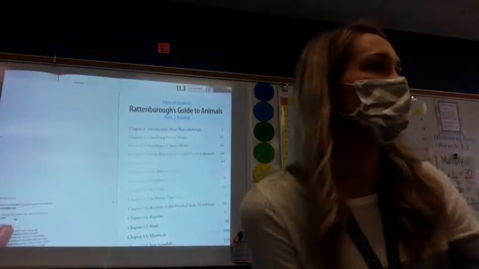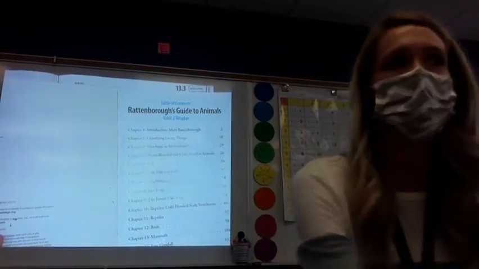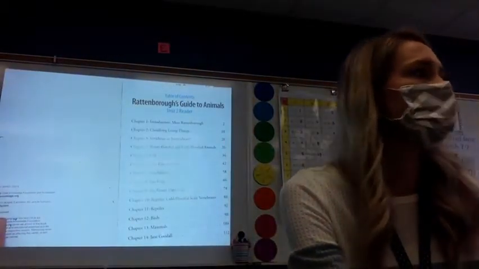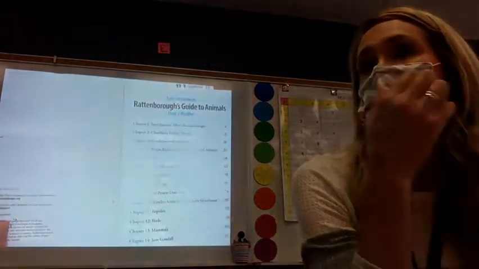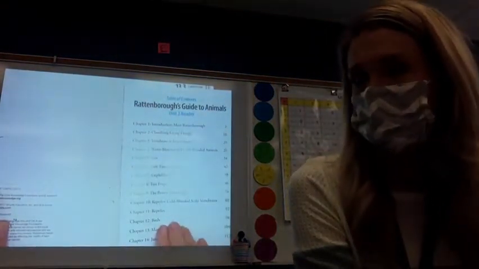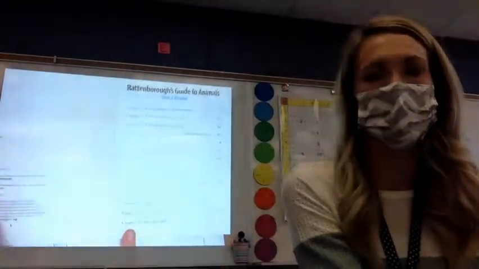Okay, we are going to start our reading. So I had you guys open to chapter 14, but I always like to be able to start on the table of contents. Table of contents, as you guys can remember, is found at the beginning of the book. It tells us the chapters or what we can find in the book and the page number. So I'm going to find chapter 14. It's at the very bottom.